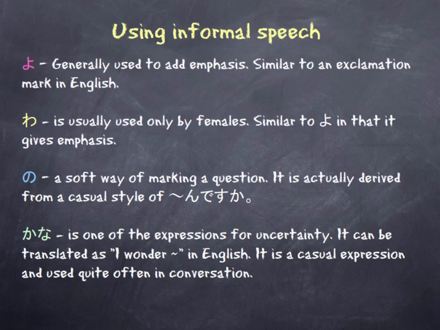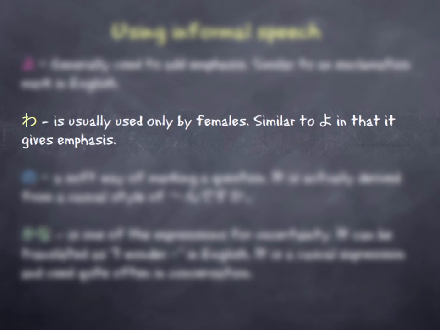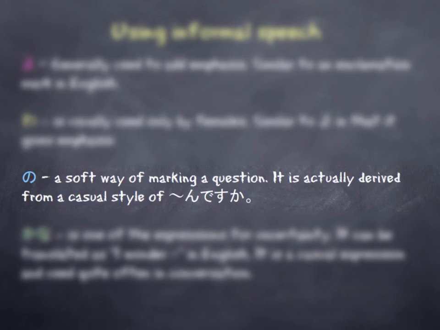So what do those particles on the end of the sentence mean? Well, generally, yo is used to add emphasis, and it's quite similar to an exclamation mark in English. Wa is usually used only by females, and it's similar to yo in that it gives emphasis. As we've seen, no is a soft way of marking a question, and it is actually derived from a casual style of desu ka, which is something we'll look at later on.